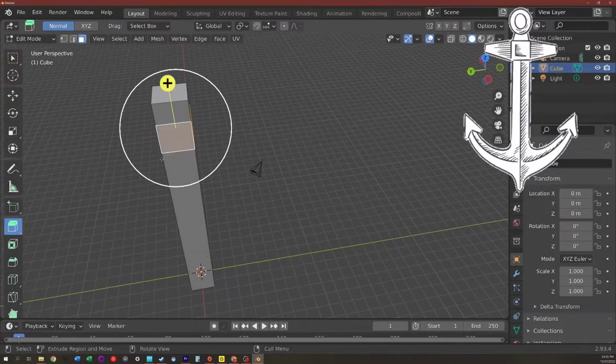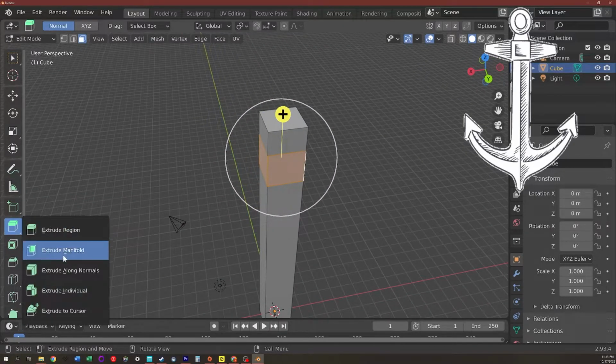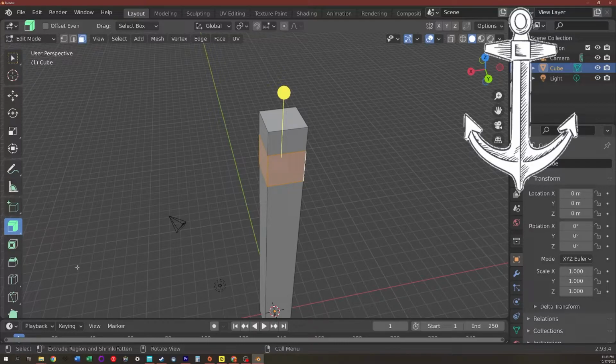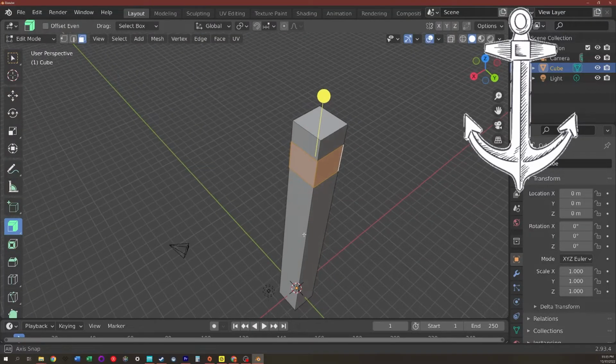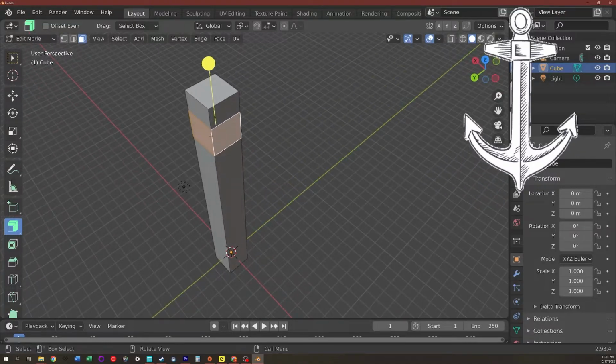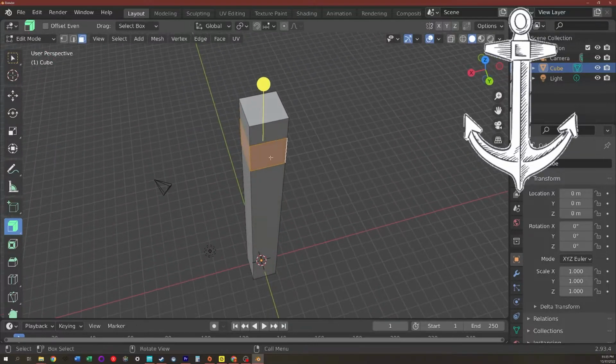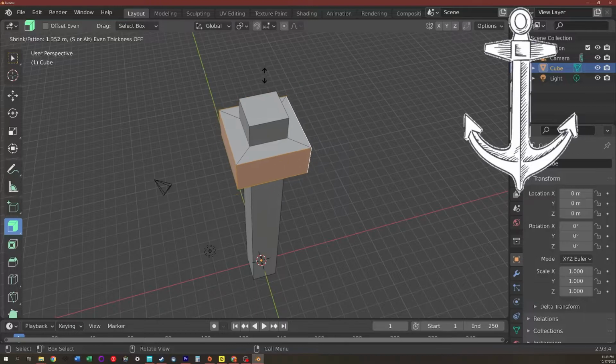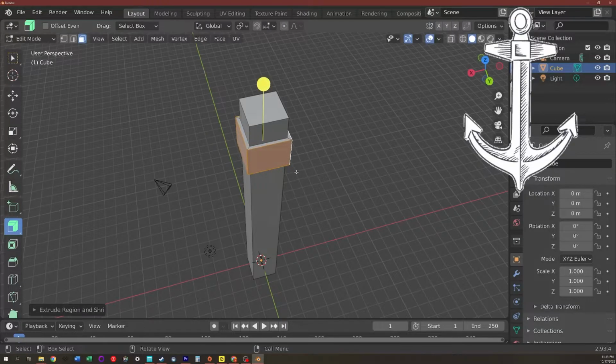Instead, what I need to do is extrude along the normals. We'll talk about what normals are at another point. We're not going to get into too much depth. For now, just understand that the normal is basically the direction that the face is facing. So this face's normal goes out this way, this face's normal goes out that way, and so on and so forth. If we extrude along the normals, we're telling the program that we want to create more of the shape along the direction of the normal. So if I click and drag, that's going to create a shape that comes out on all sides. Drag it out. That looks about good.